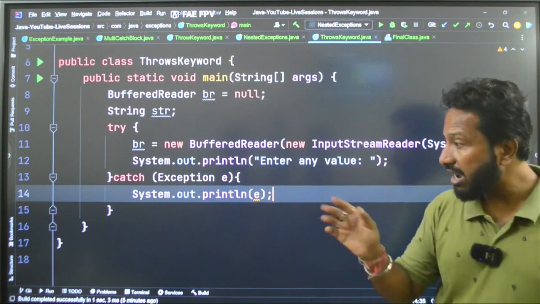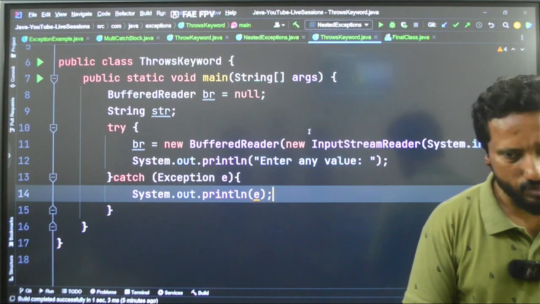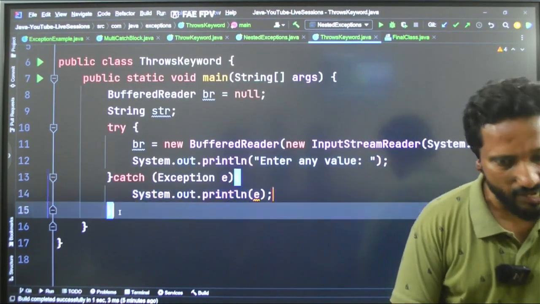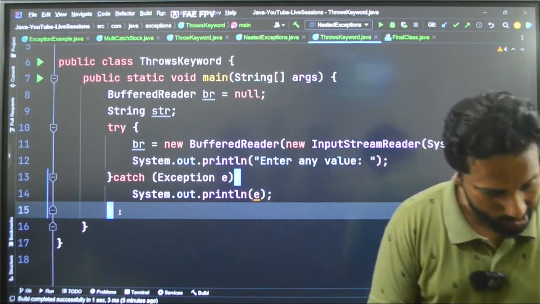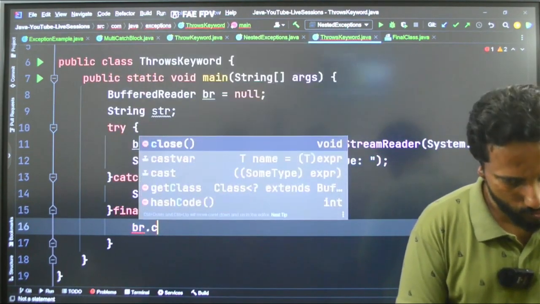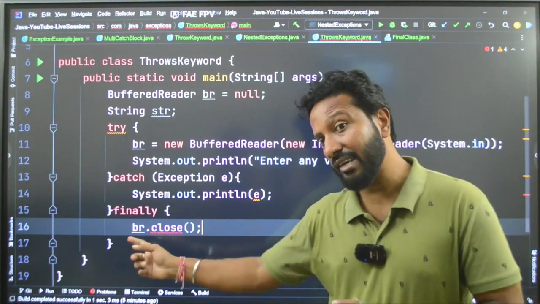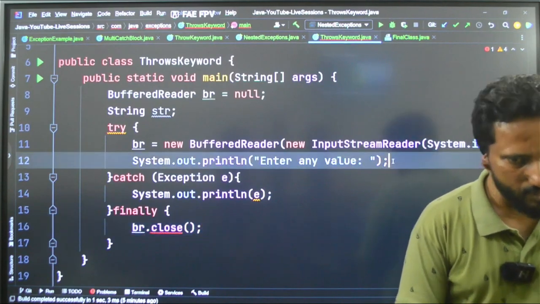Okay, and always remember, in the Scanner class we wrote something like scanner.close. This is a resource, so I have to close it, and I told you which block is used to close the resources. The block is the finally block. In finally I will say br.close, and see here I am getting a warning. I will come to that, don't worry, but before that let me do one thing.